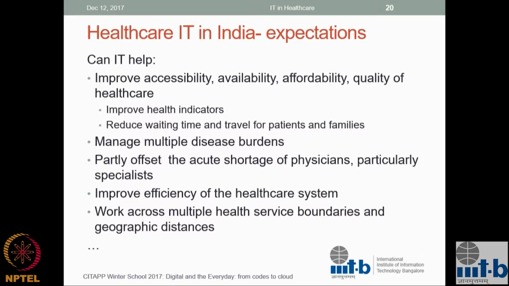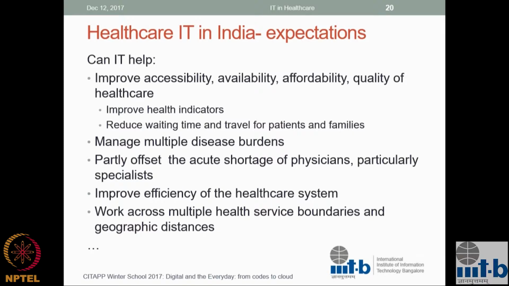We have to manage multiple things. So it is a reality that there is a severe shortage of physicians, even if the government cranks up and suddenly expands the number of super specialties. We are still a long way from it. Right now we produce single-digit numbers of specialists every year. Maybe 20 would be large. And we are talking about a population of 1.2 billion. So the scale is just huge.